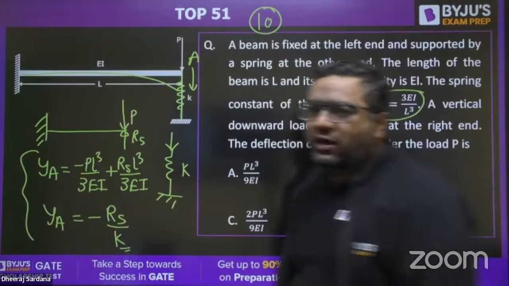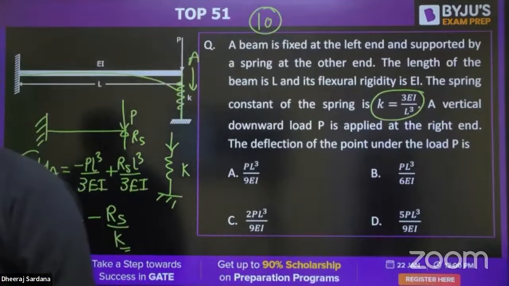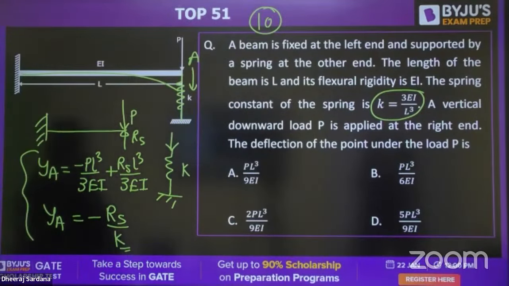These are the options in front of you. Tell me, Abhishek, Shiva, Ajay, Priyanshu. Priyanshu is saying PL cube by 6EI. Okay, Priyanshu is saying B.